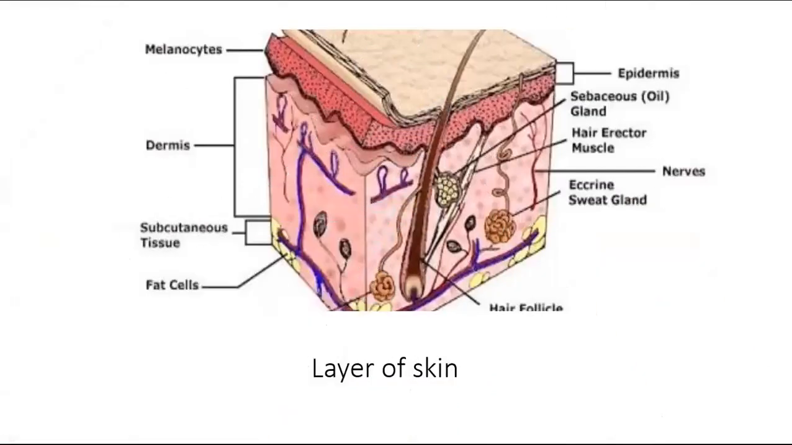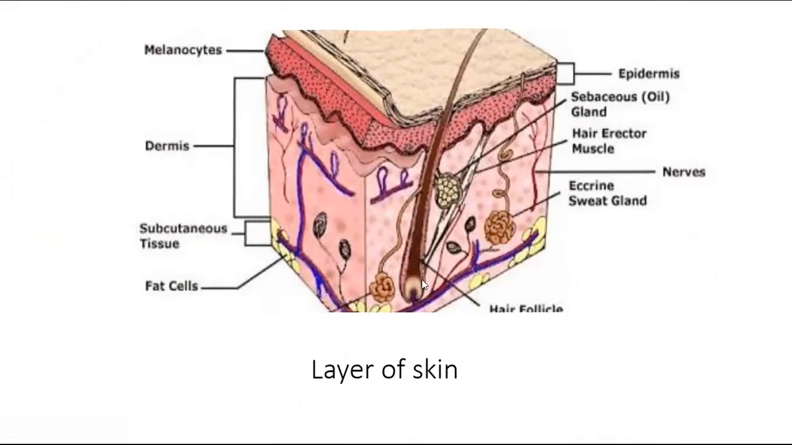This is the layer of skin. Here are the fat cells, subcutaneous tissue, dermis, melanocytes. These are tissues, and also the epidermis. These are the subcutaneous glands, which are also called oil glands. Here the hair follicles are present, and these are nerves. Also the eccrine sweat glands are present in the layer of skin, along with the hair follicles.